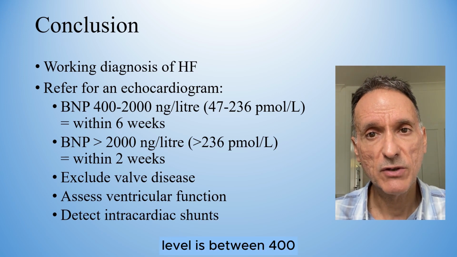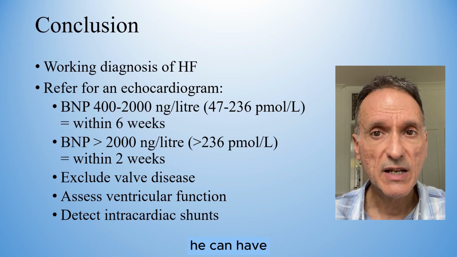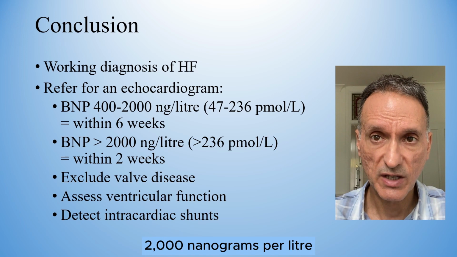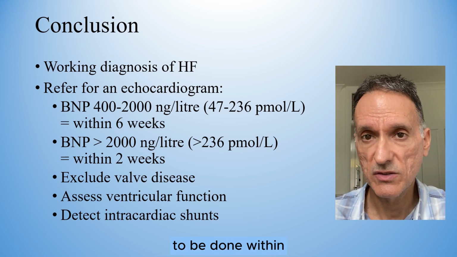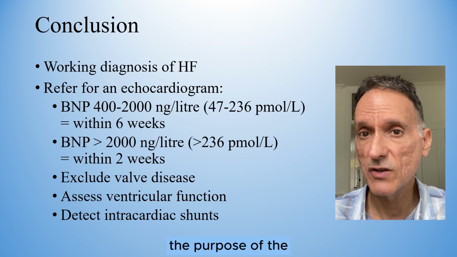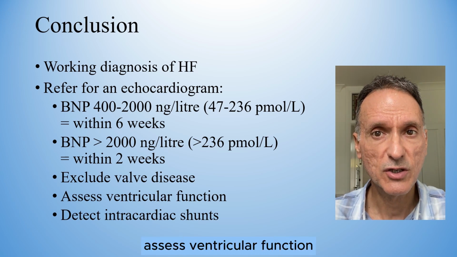Because the BNP level is between 400 and 2000 nanograms per liter, he can have the echocardiogram within 6 weeks. If it had been over 2000 nanograms per liter, we would need to make it urgent to be done within 2 weeks. NICE also says that the purpose of the echocardiogram is to exclude valve disease, assess the ventricular function,